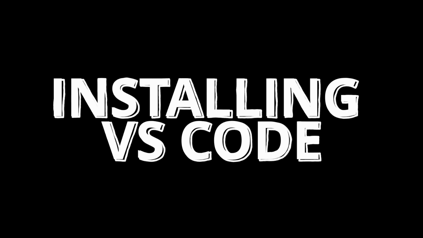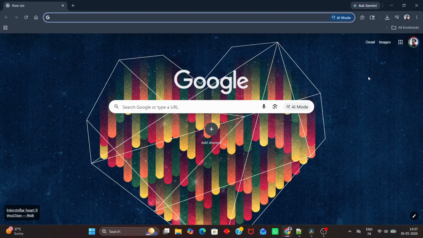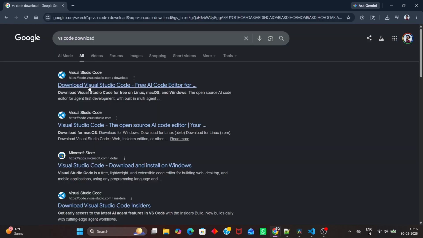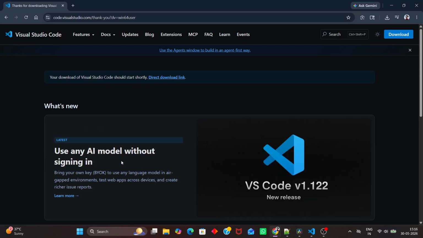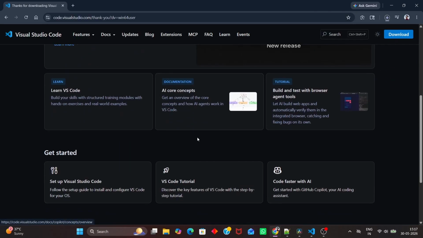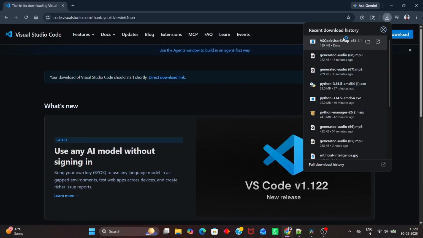Next, install VS Code. Open Chrome and search for VS Code downloads. Click on the first website. Click on the Windows Download button. It will automatically start downloading. Once the download is complete, click the installer.